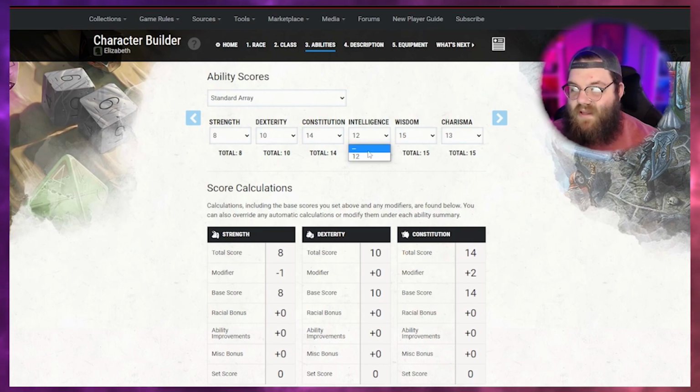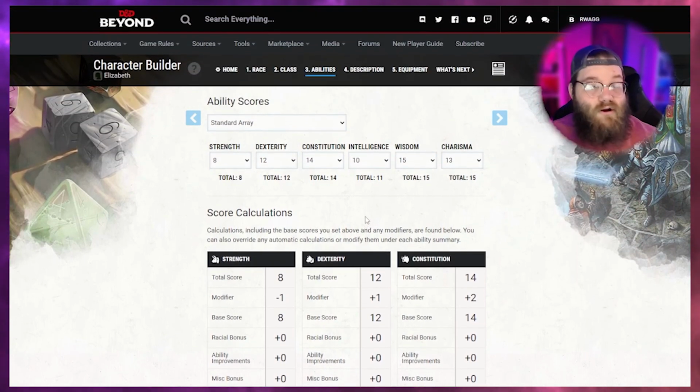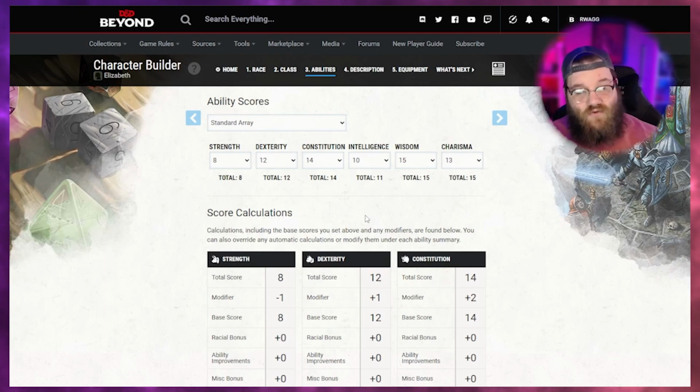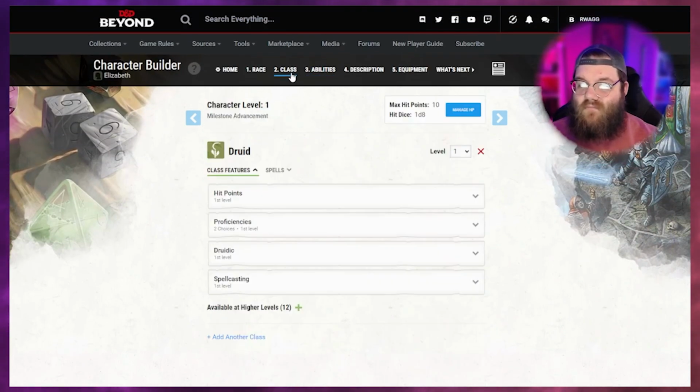So maybe we'll swap these, so that way our AC is not totally awful. We are a spellcaster, so we might be on the back line a bit more, but also as a druid, we have some features we get later on that might not worry us too much, okay? But we have our stats now, which is awesome.